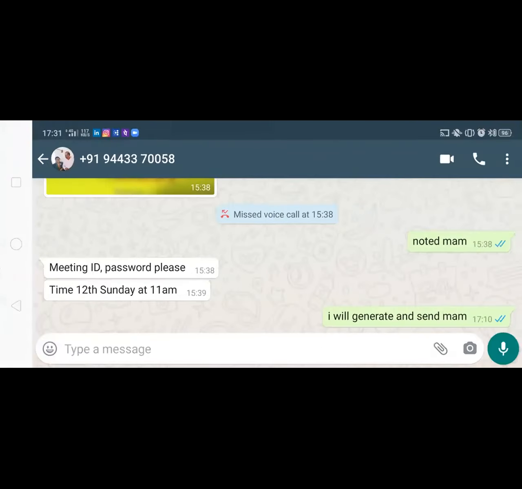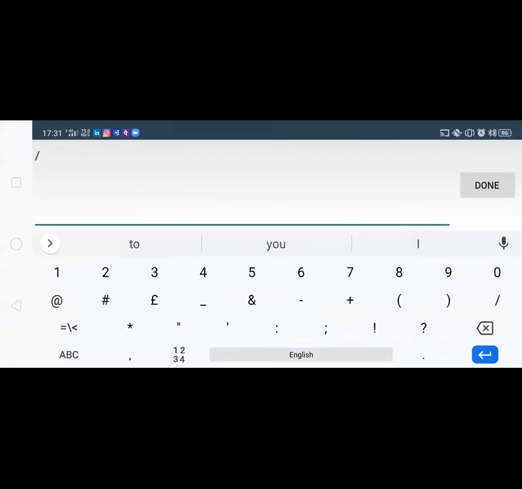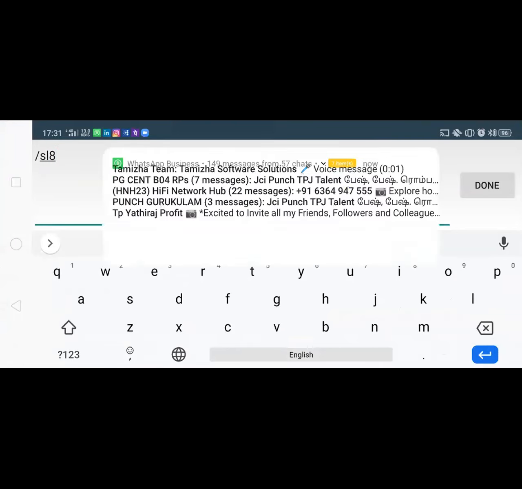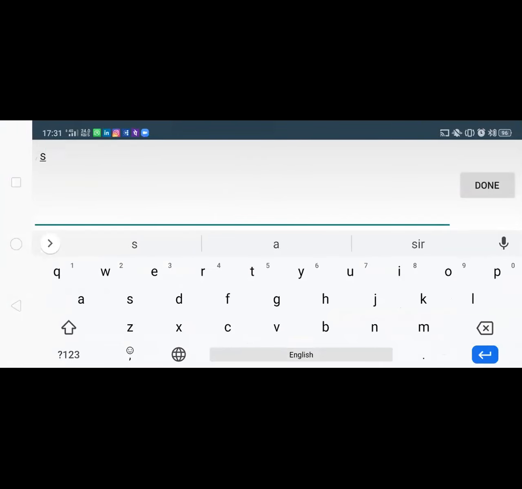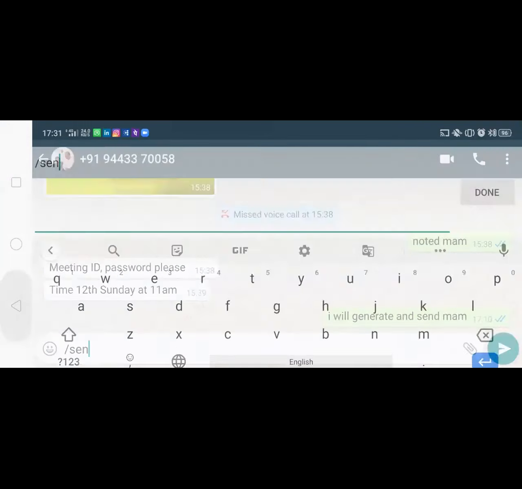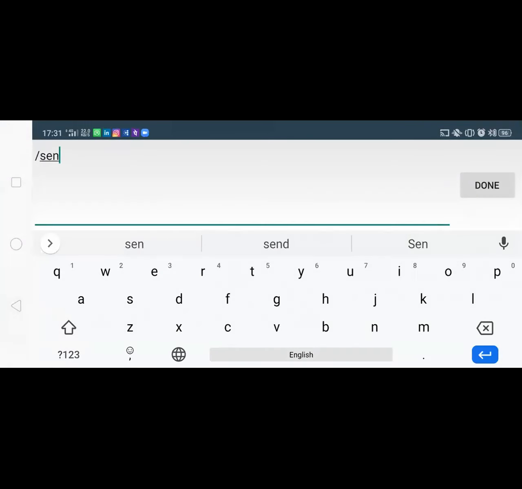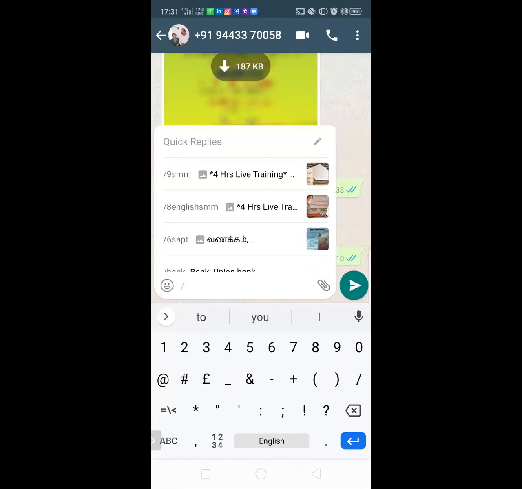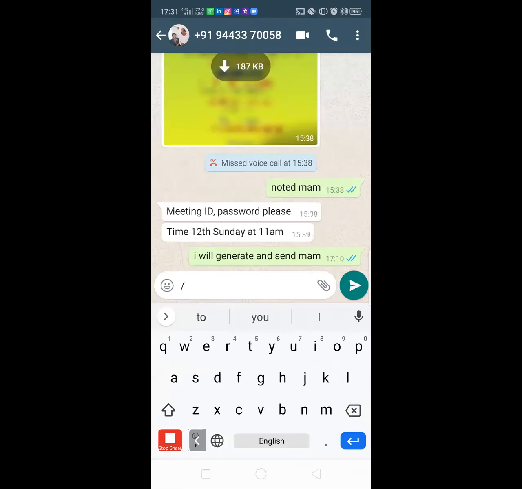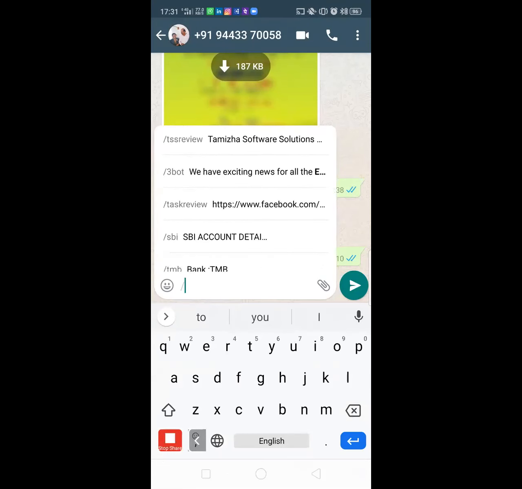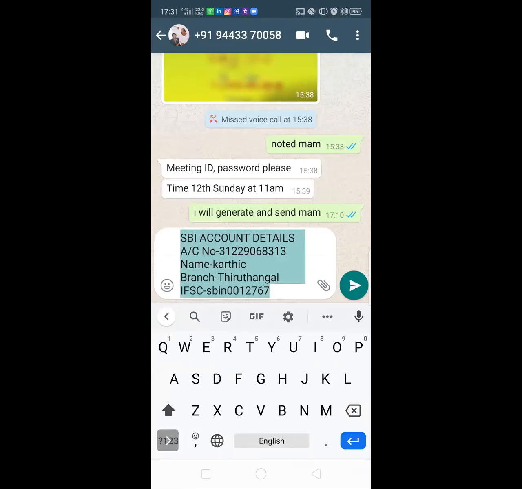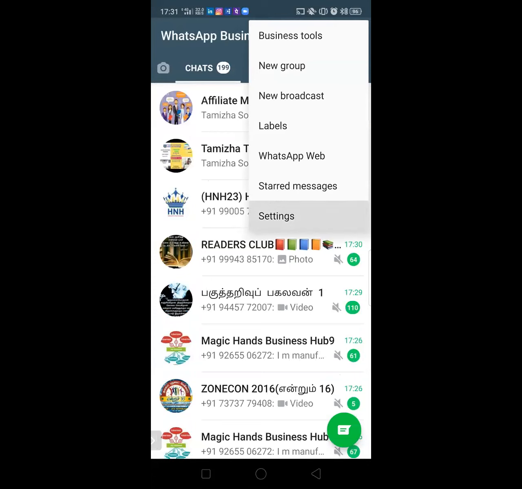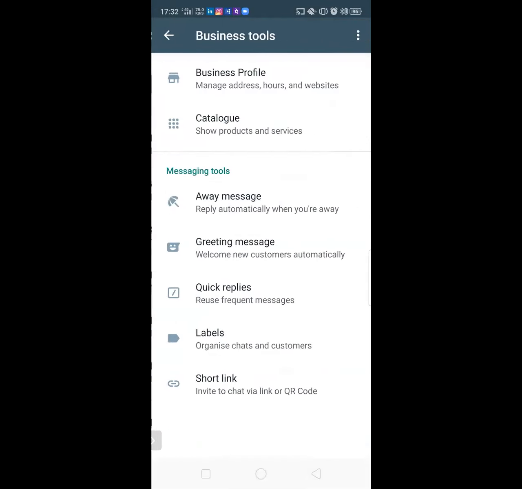just open there and type / and you can type SMM or 8 English SMM, whatever I have created, and it will come in the pop-up where you can simply send them. For example, if I want to send them my bank detail, just type / and I can select it, and I can easily send the bank detail to the person. This is the concept called quick reply.